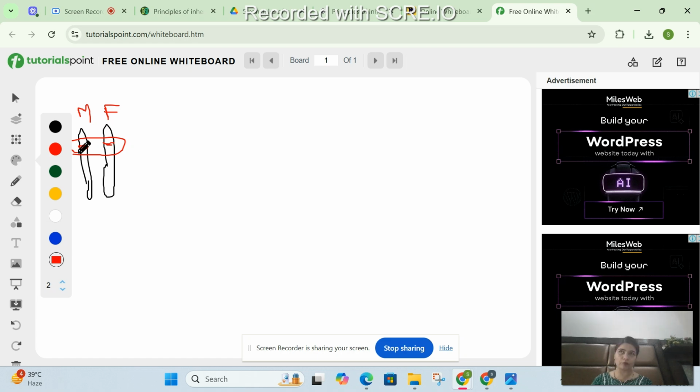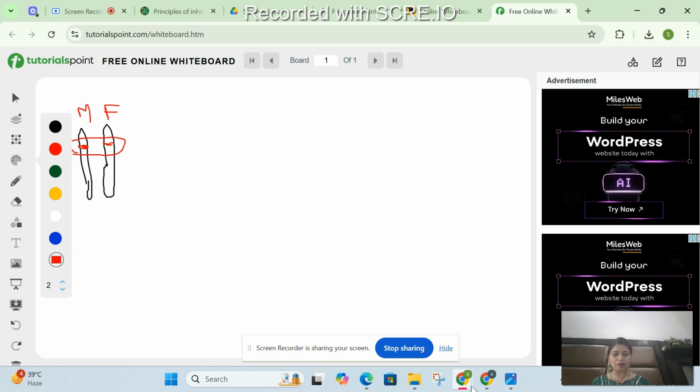Let me give you one more example. A pea plant has flower color either white or purple. Color of flower is one gene, and it might have two variations, white and purple. So that's the alleles.